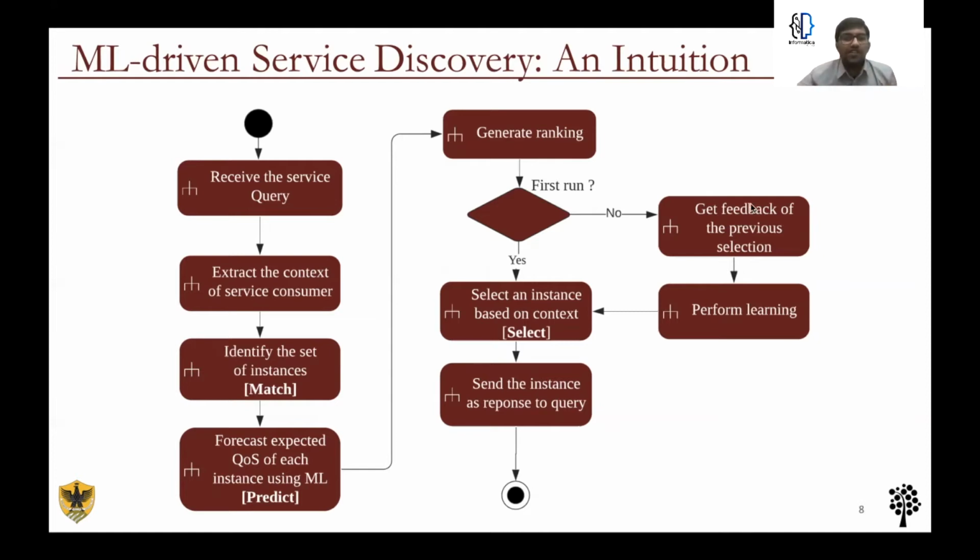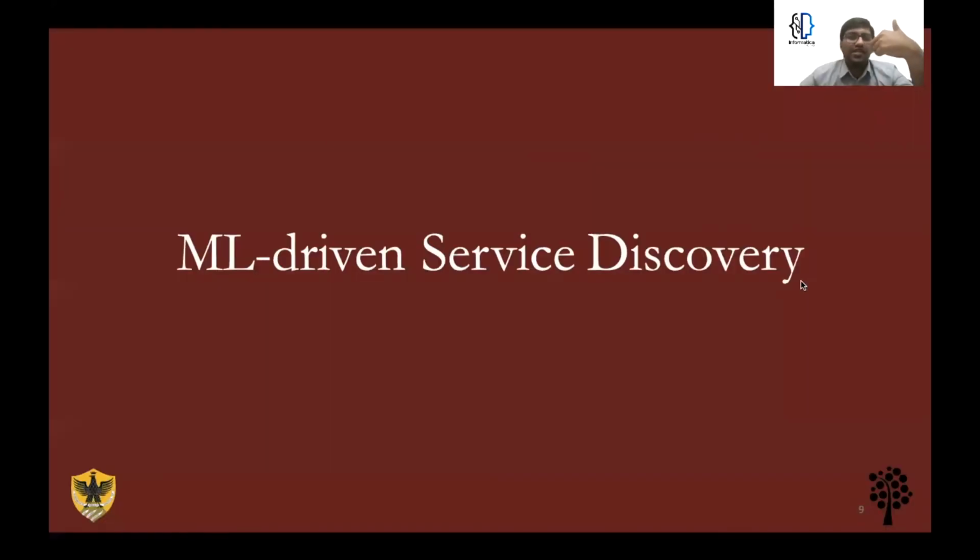But if it is not the first run, the approach takes the feedback of the previous selection by looking up what was the actual quality of service when a selection was made in a previous run for a given context. It then learns from that experience and then selects an instance and returns it as a response. This two-way learning allows the approach to improve with every selection performed. Let us now look at the approach in detail.